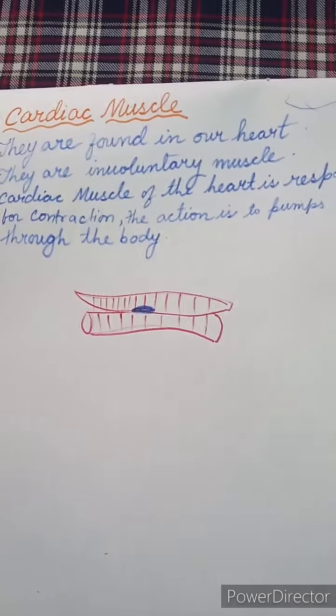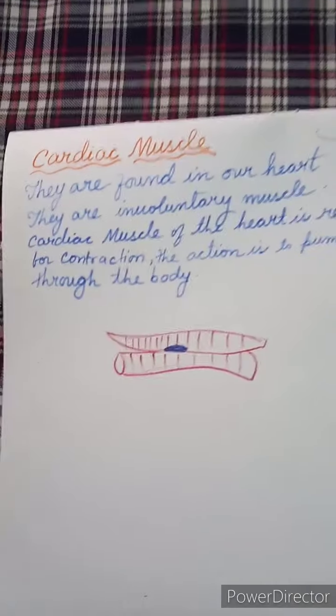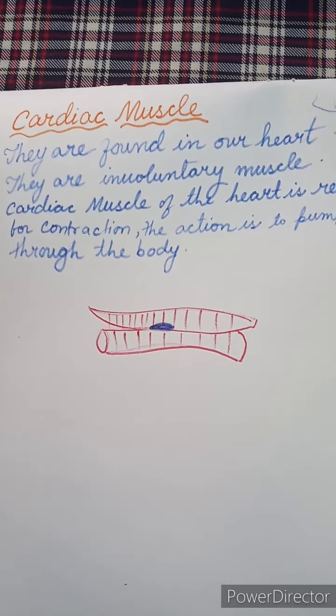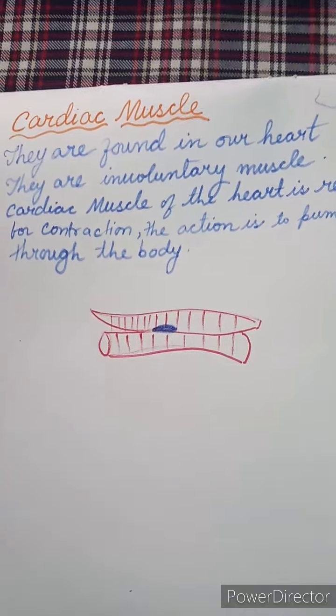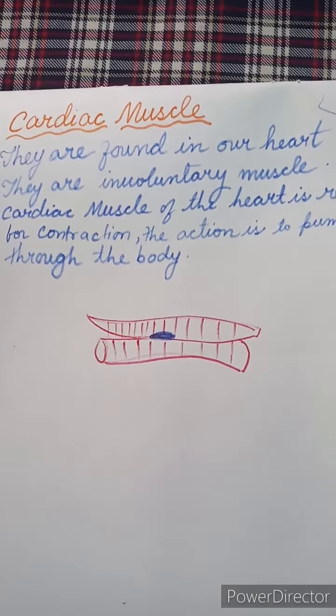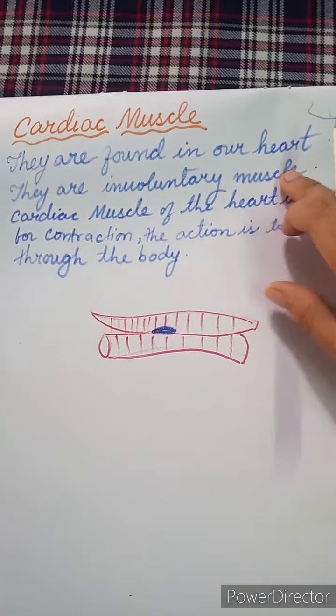Okay, so children, proceeding to the cardiac muscles. Students, most of the time you hear that a person suffered and died with cardiac arrest. So cardiac is related to the heart. These cardiac muscles are found in the heart.